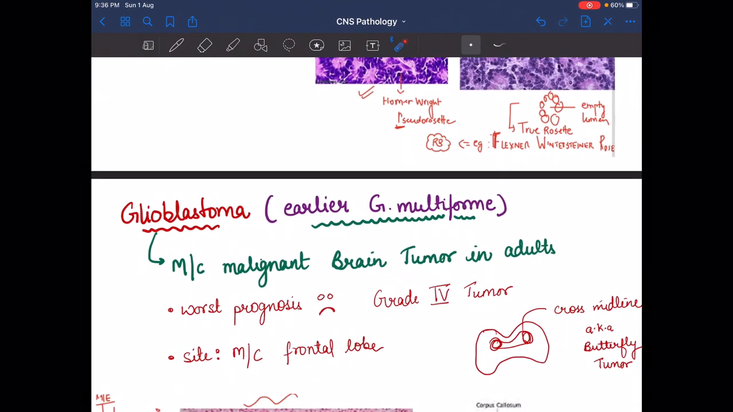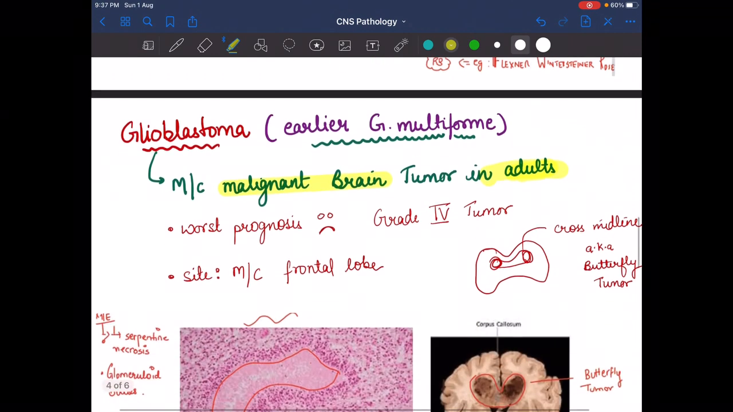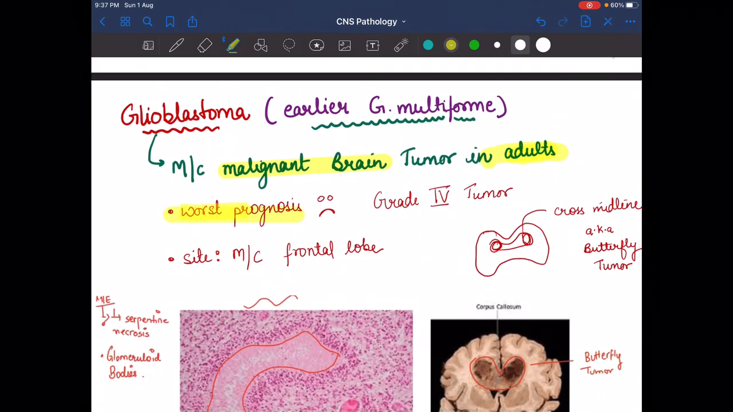Now next one is the glioblastoma, which is seen in adults. Glioblastoma is the most common malignant brain tumor in the adult. As we know, in the child, the most common malignant brain tumor is medulloblastoma. In that also blastoma is coming. Here in the glioblastoma also blastoma, and both are malignant. Glioblastoma is for adults, while medulloblastoma is for children.